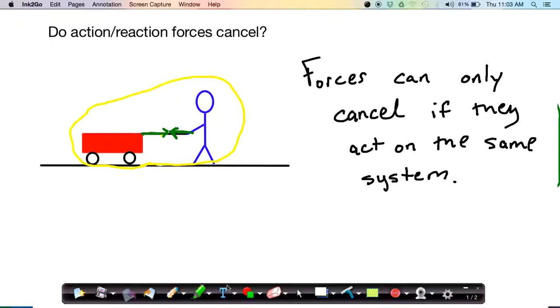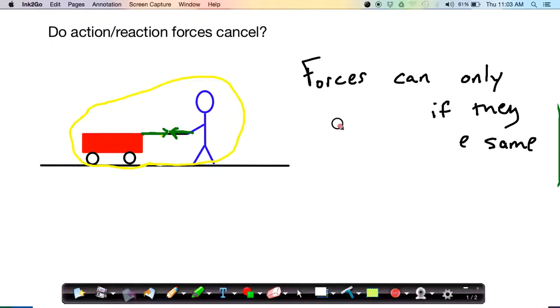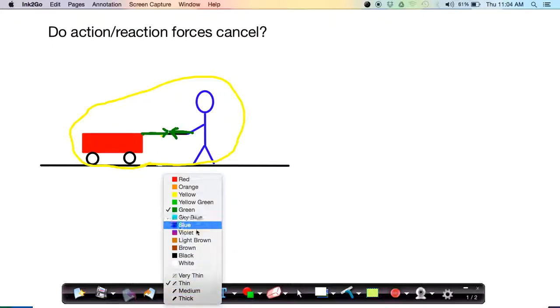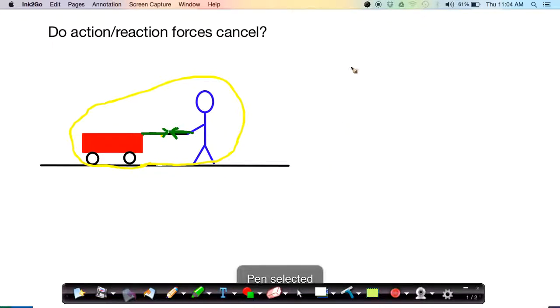So this is another key concept when we're looking at Newton's third law and systems in physics. If you have an action-reaction pair that is inside a system, those forces will cancel.